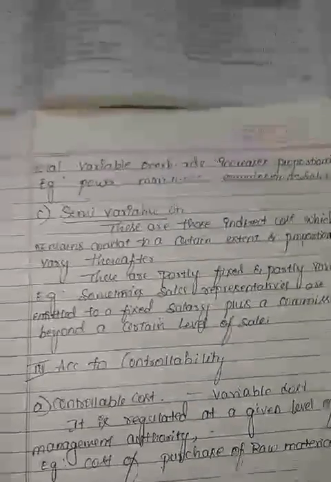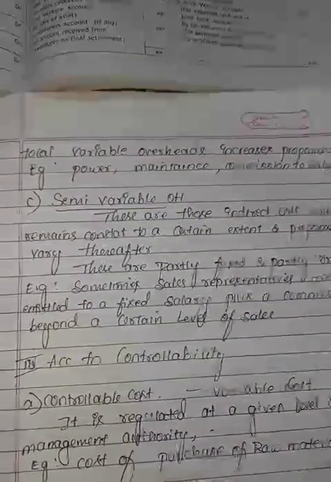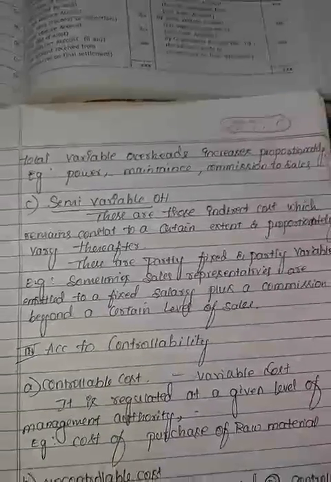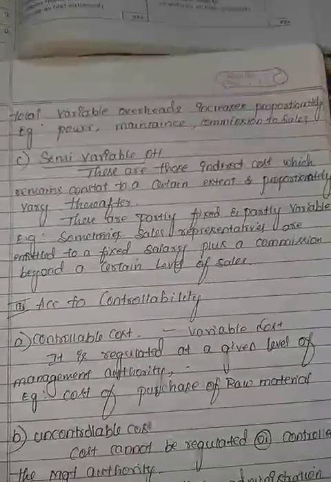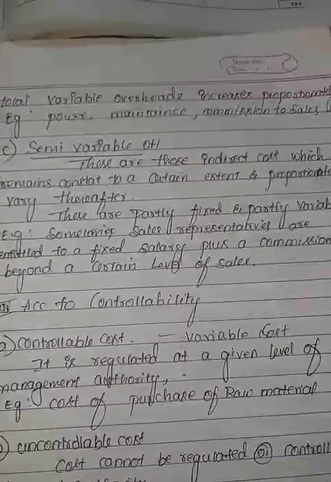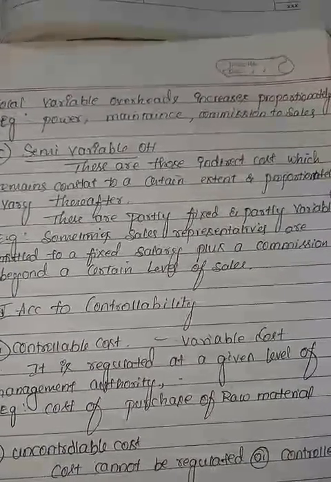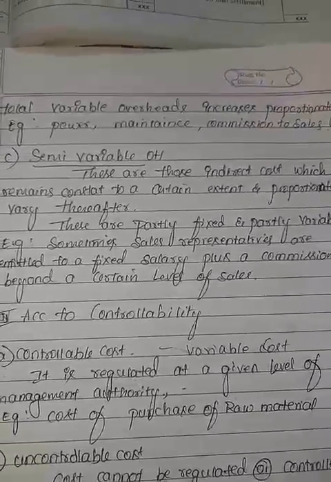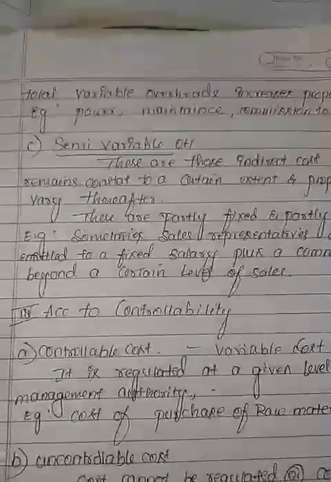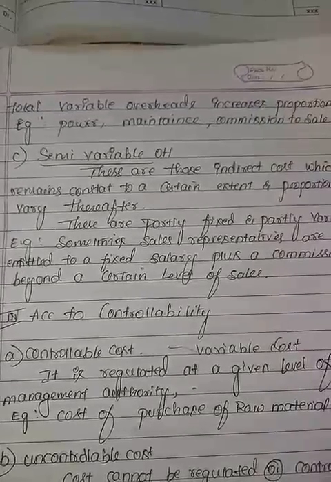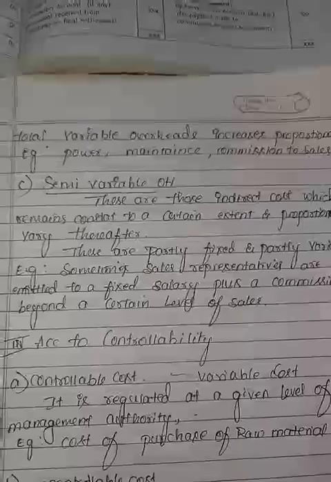So if you want to increase your production level from 1000 to 1200, you have to incur extra material, extra labor. So it will fluctuate for giving the salary to the labor and buying the raw materials from any store. You need extra cost that will vary according to production, that is treated as variable overhead.